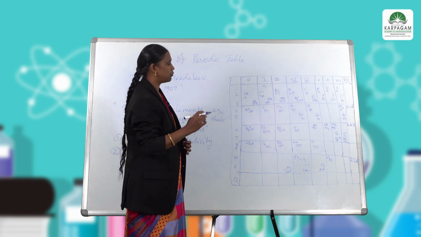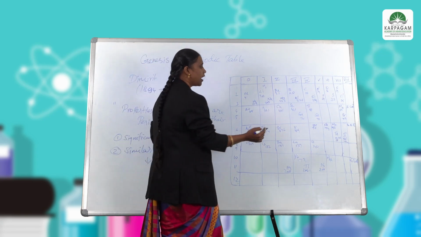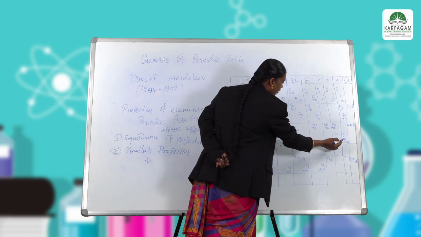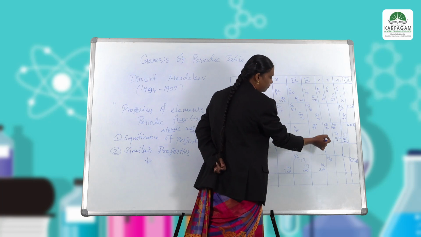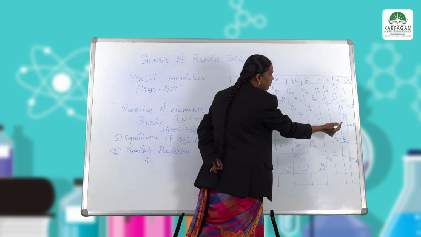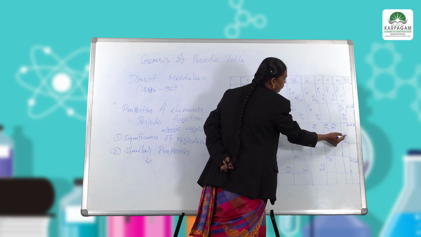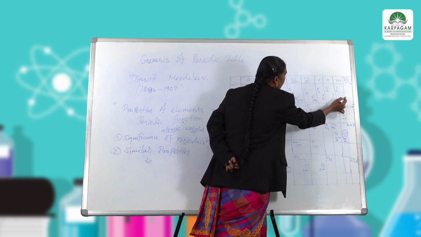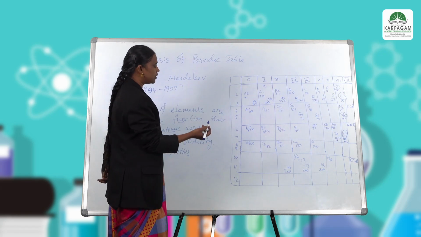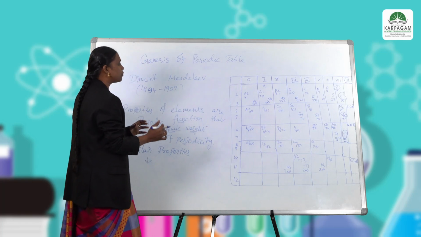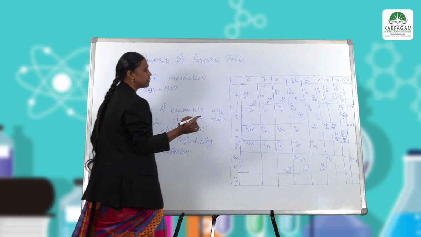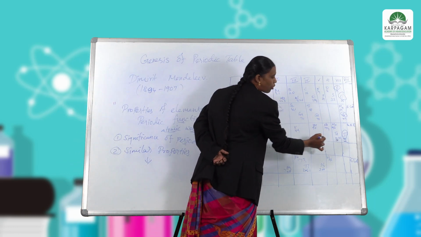Iodine has atomic weight 126 and tellurium 127.6. Iodine has a lower atomic weight than tellurium, but he placed iodine in group 7 because of its similar properties with chlorine, fluorine and bromine. So he took similar physical and chemical properties as the main property, and did not consider atomic weight.